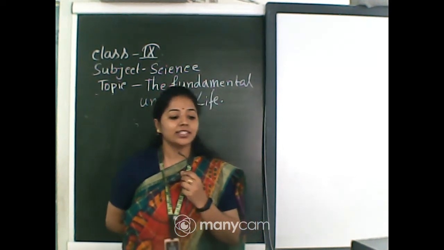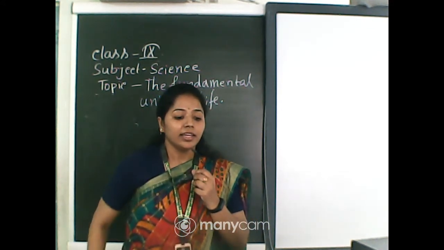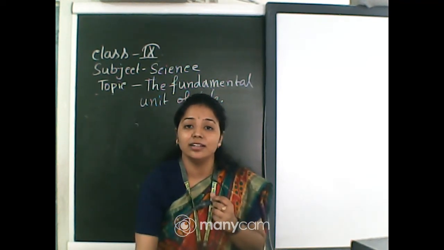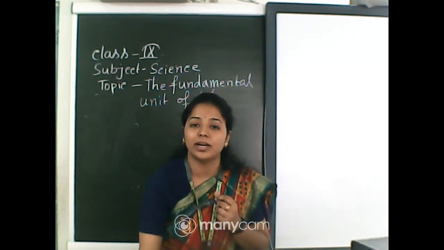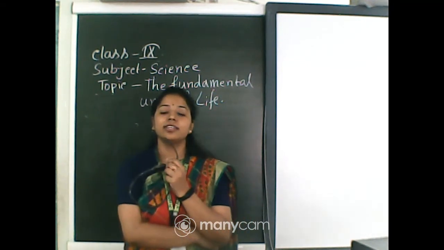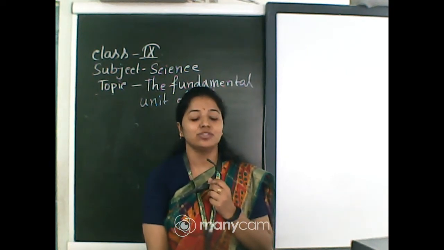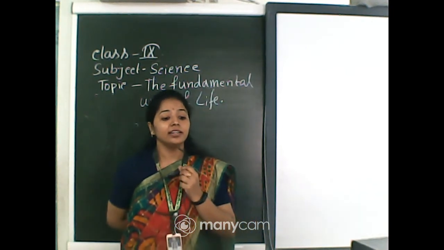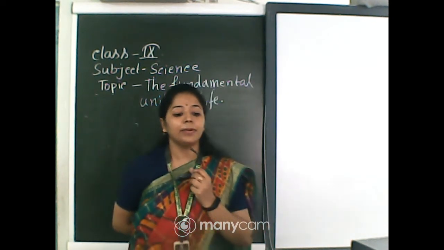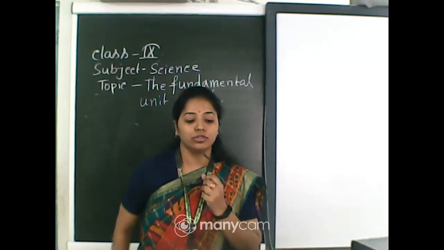Next, the scientist Purkinje in 1839 introduced the term protoplasm, which is the liquid present in a cell, that is the cytoplasm plus the nucleus portion of a cell. Next, the cell theory was given by two biologists, Schleiden and Schwann. Schleiden gave his cell theory in 1838 and Schwann in 1839, and they presented the cell theory that all organisms are actually made of cells.